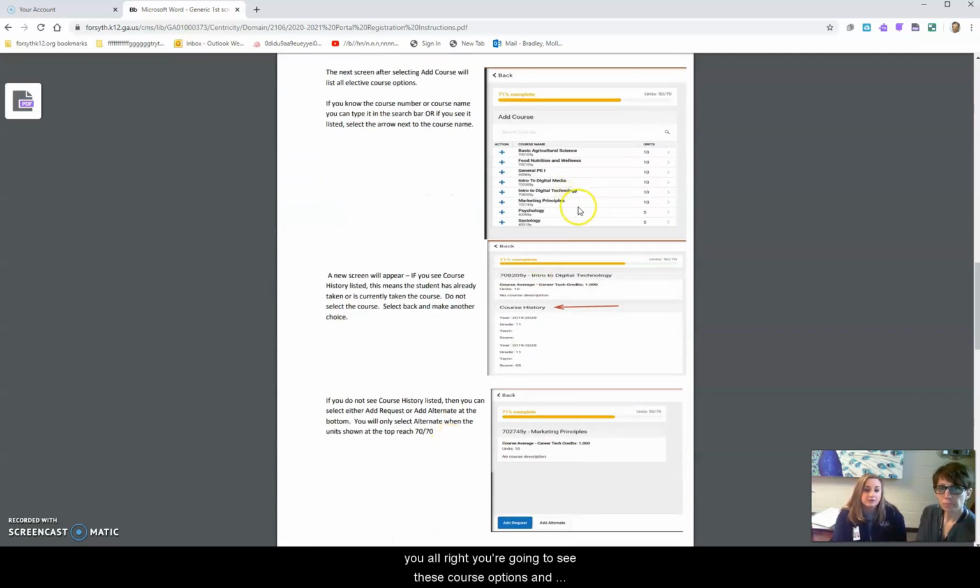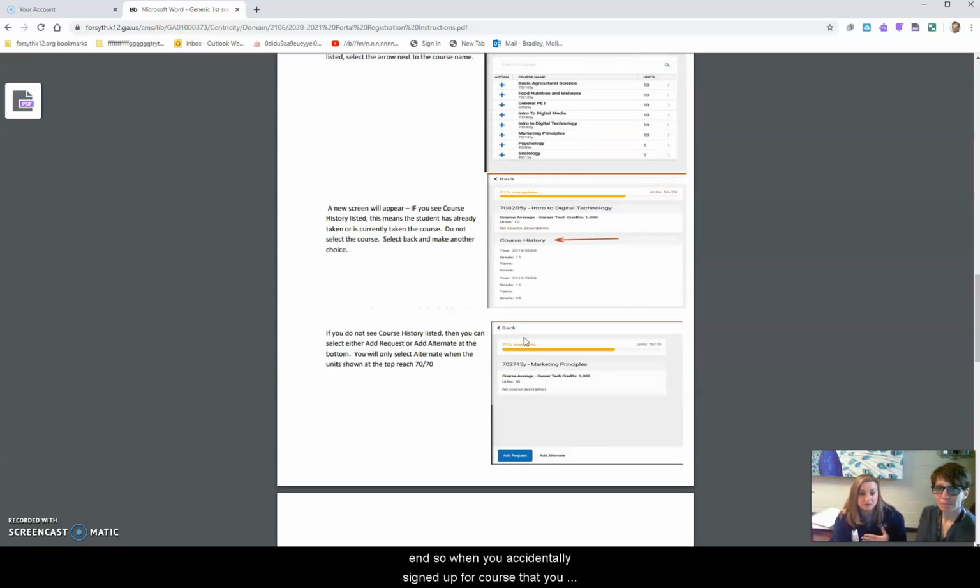After you click add course, you're going to see these course options and the plus signs next to them. You click on the electives that you want. You click on the plus sign. It's going to tell you the course history. So that'll tell you if you've taken it or not before, which is, again, a new feature, which is pretty cool. And it saves it on our end, like when you accidentally sign up for a course you already took and you can't be in it twice.